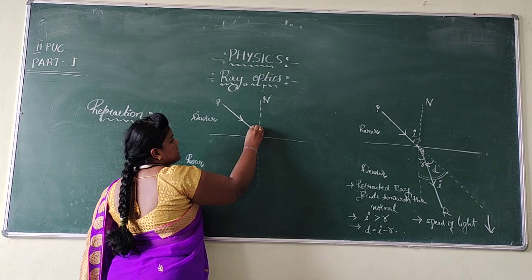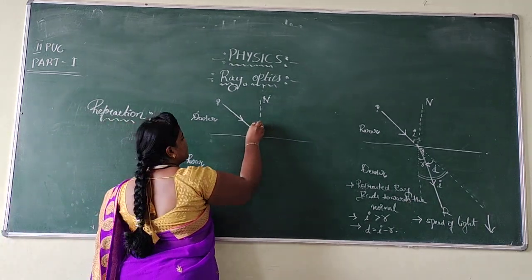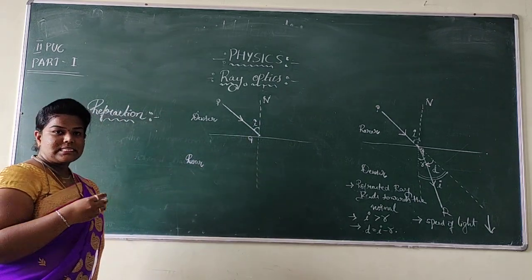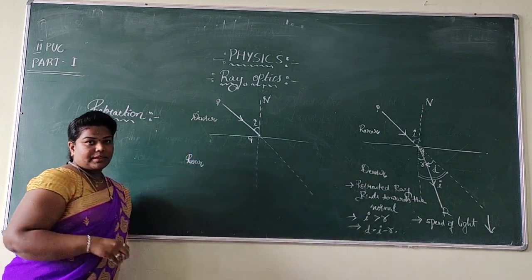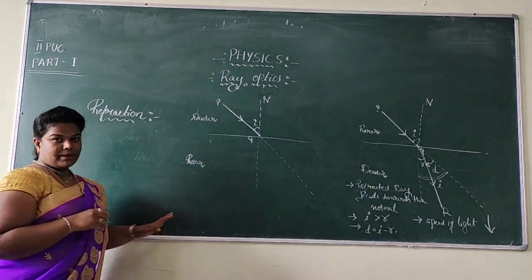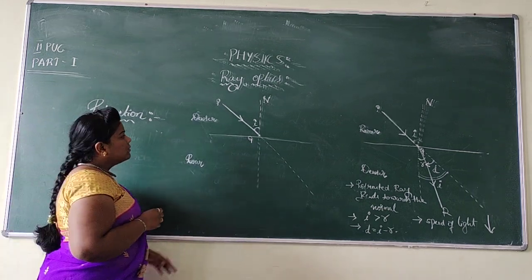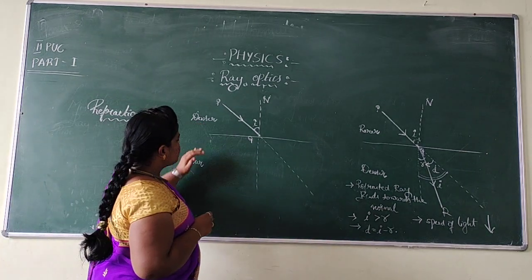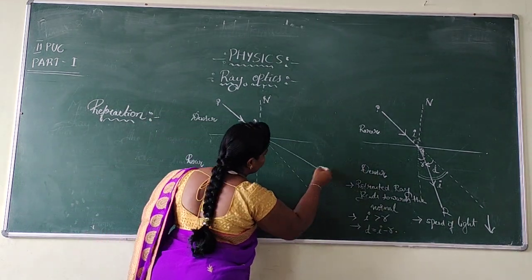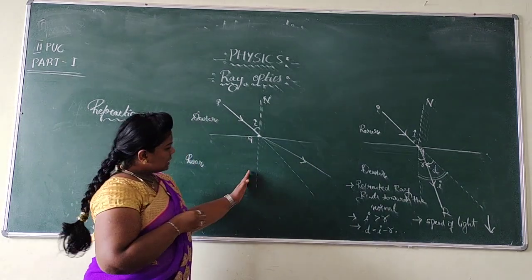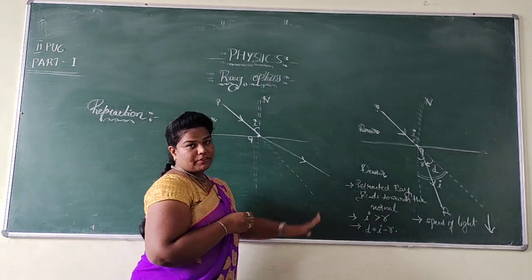The angle present between the normal and the incident ray is called the angle of incidence, and this is the direction of the incident ray. It means if the second medium was absent, the ray of light would travel in that direction. But now the ray of light is traveling from denser to rarer medium, so the ray of light always shifts away from the normal. See, here it is exactly towards the normal, but here it is exactly away from the normal.